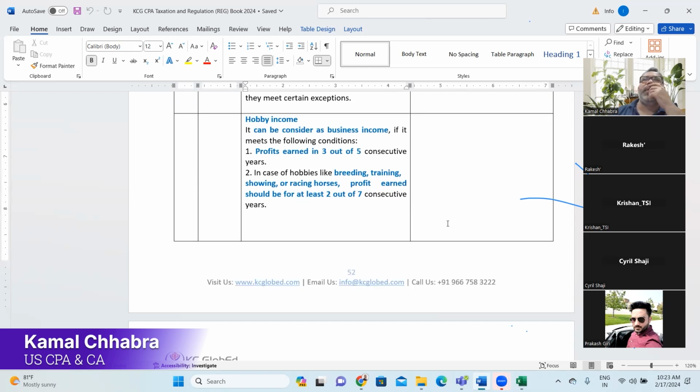When you file the tax return, you'll request the previous year's tax return to see how it has been treated. Second, you'll make inquiry. And third, you'll take a letter of representation from the client also.